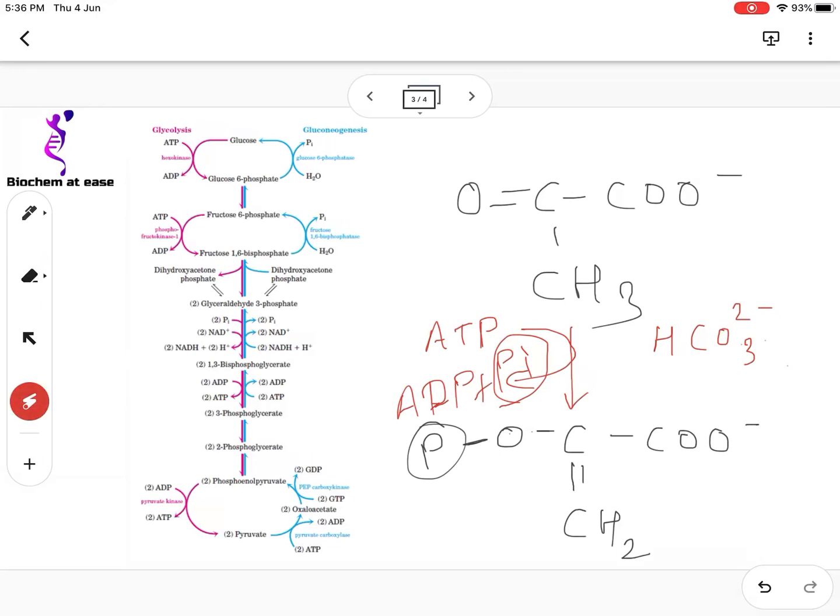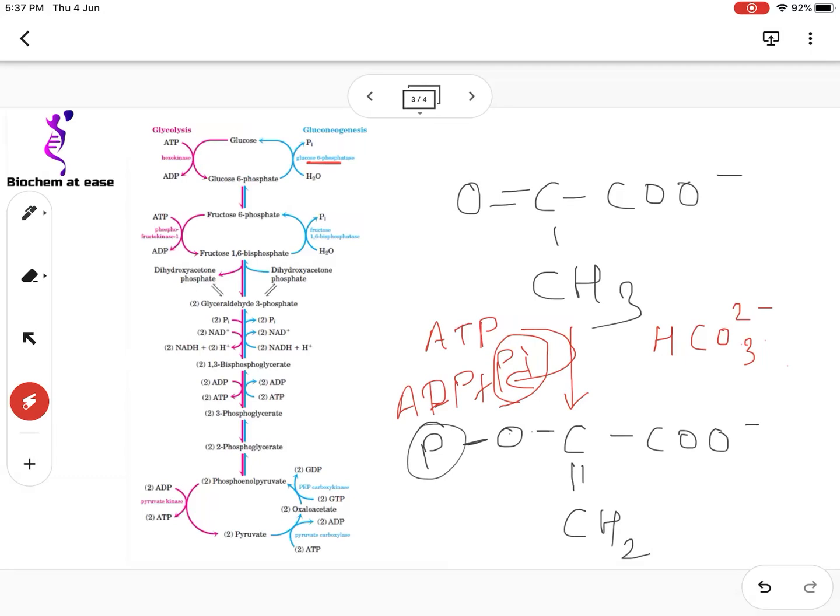After that, a few reactions are catalyzed by the same enzymes as those of the EMP pathway up to fructose 1,6 bisphosphate. Then fructose 1,6 bisphosphate undergoes a simple hydrolysis where a water molecule removes one of the phosphates, particularly the phosphate at the C1 position, to form fructose 6 phosphate, and then the fructose 6 phosphate is isomerized to glucose 6 phosphate.